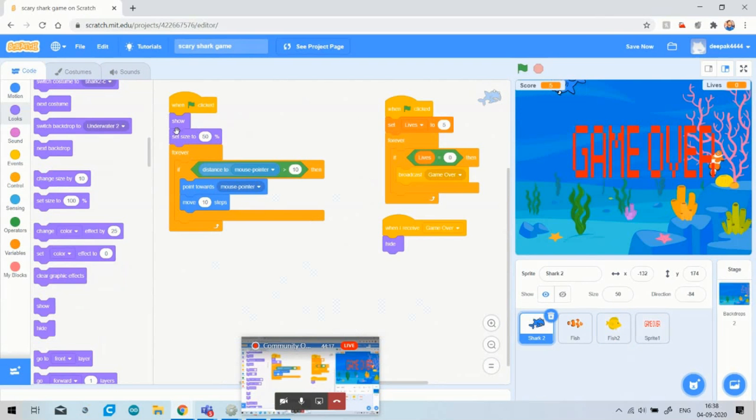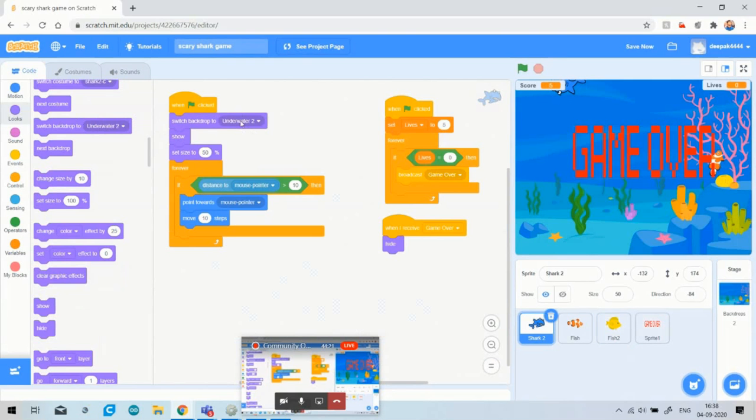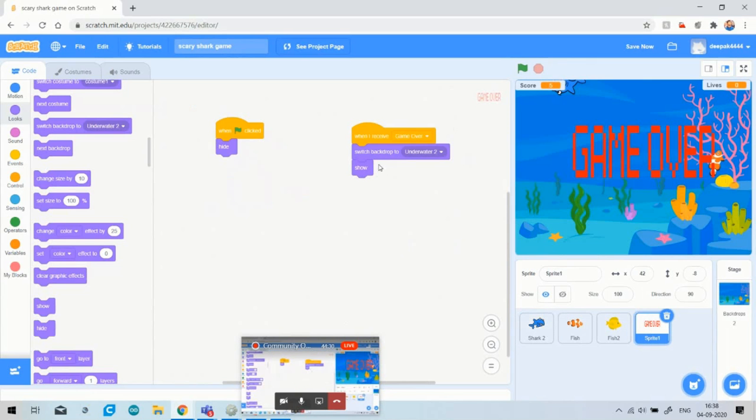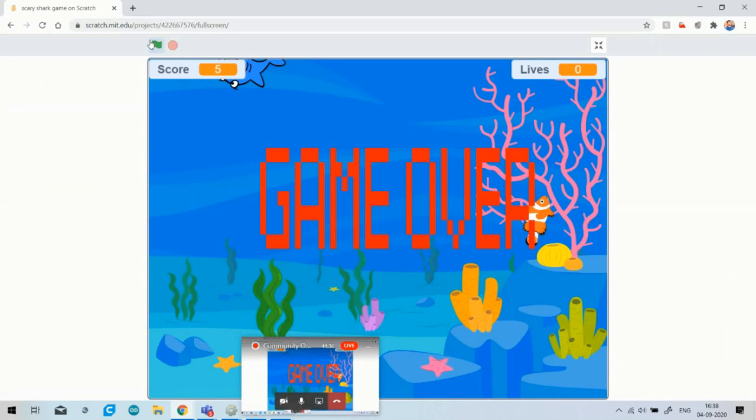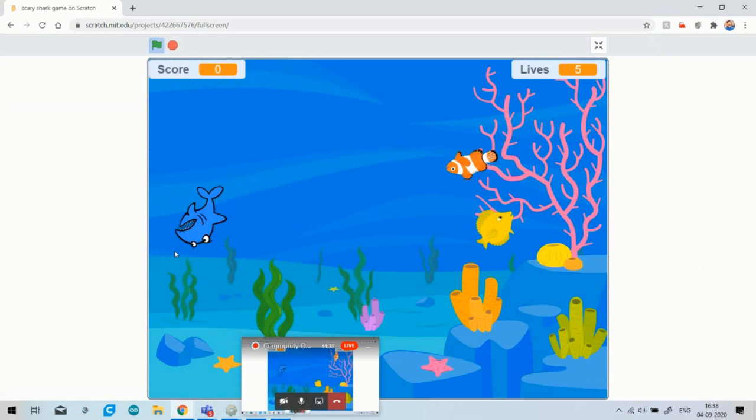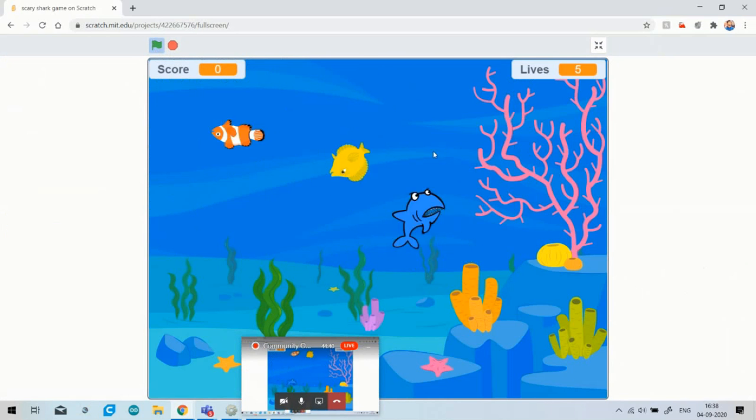So for this I will insert my backdrop here: when flag clicked, it will switch the backdrop to underwater 1, and as soon as our game over screen appears, it will change to backdrop underwater 2. So now our 70% game is completed. You can see that my underwater 1 is selected.